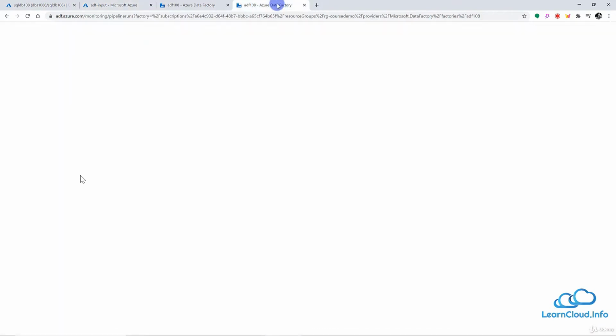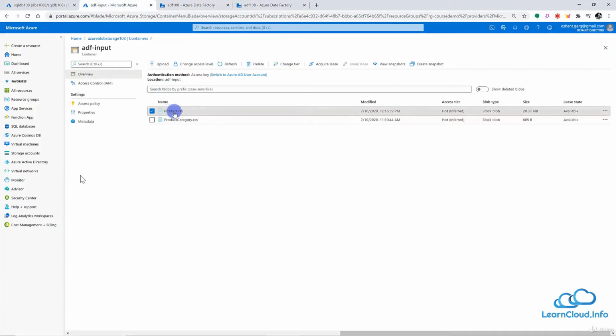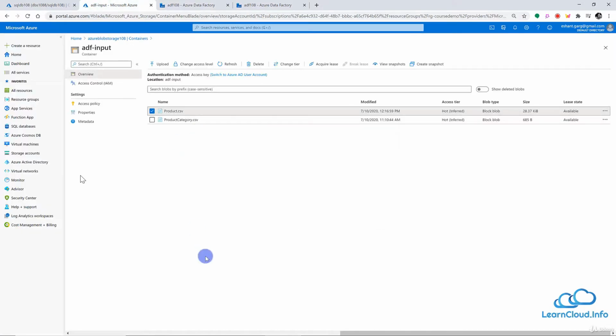Now, this pipeline we created for the product.csv file. Now let's say I also want to move the product category.csv file. How am I going to do that? Should I create another pipeline maybe, or maybe another activity here for another file? And what if I have hundreds of files here? Am I supposed to create hundreds of pipelines?